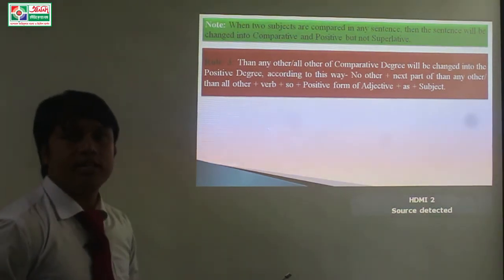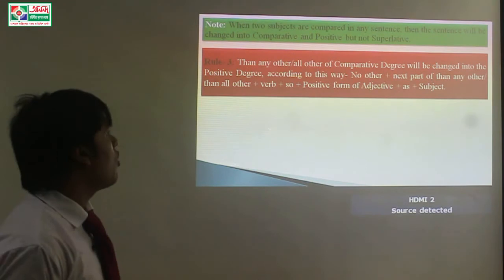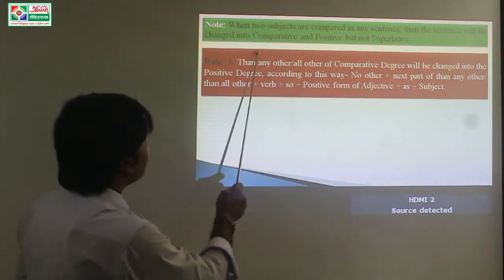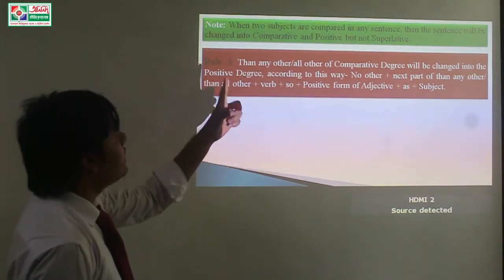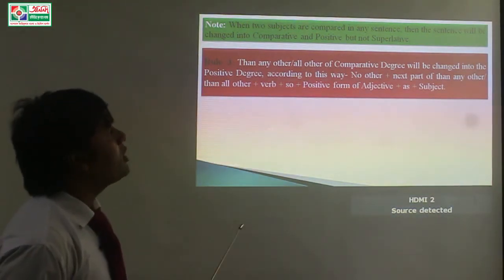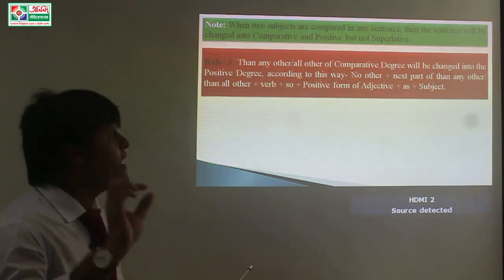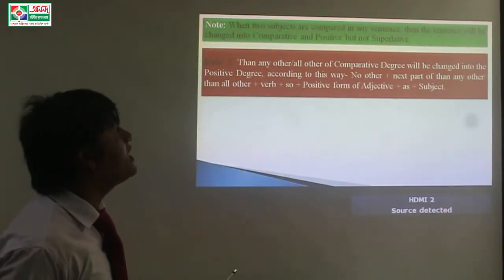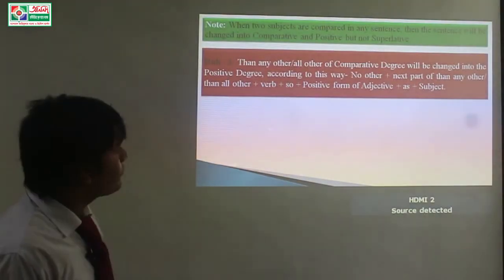Dear students, you can use it in the easiest way. When then any other or all other is used in the comparative degree, we can use no other in the positive degree instead of then any other or then all other.